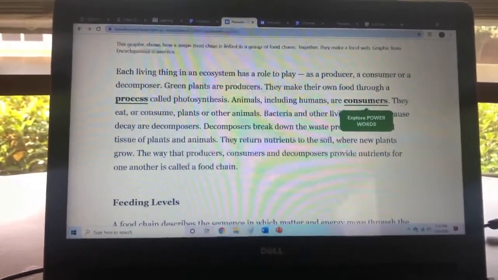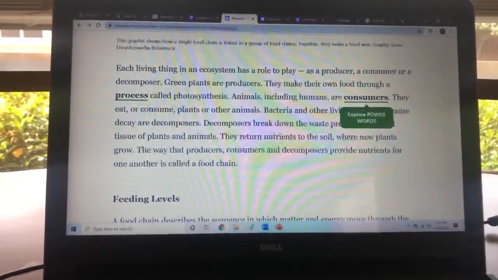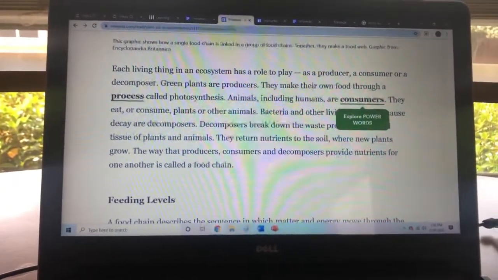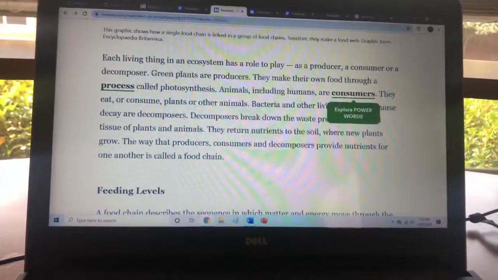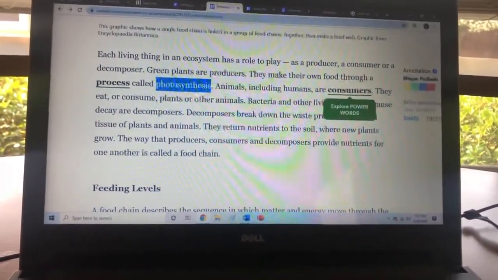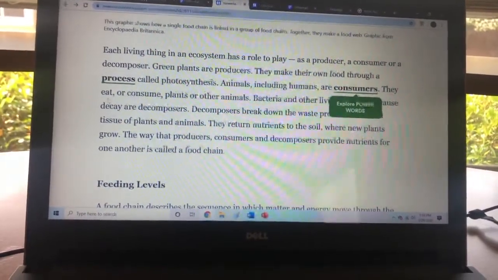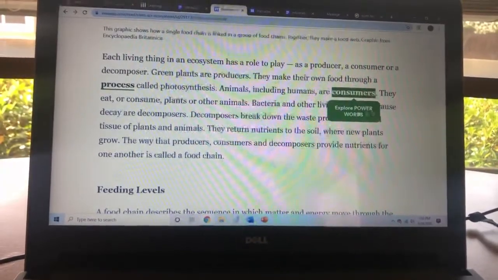Each living thing in an ecosystem has a role to play as a producer, a consumer, or a decomposer. Green plants are producers. They make their own food through a process called photosynthesis. Animals, including humans, are consumers. They eat or consume plants or other animals.